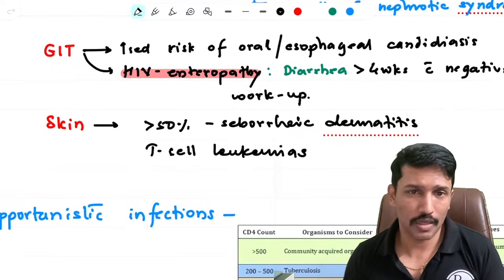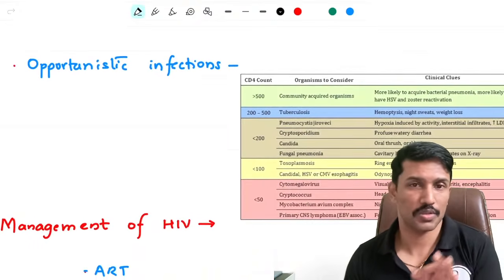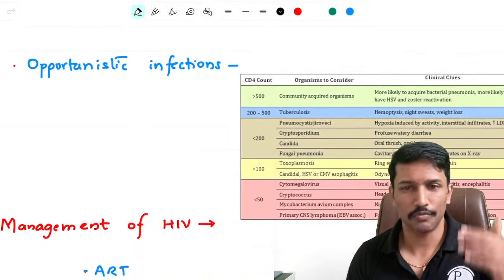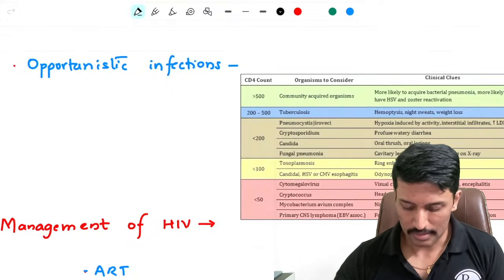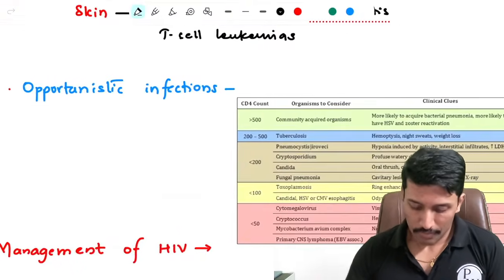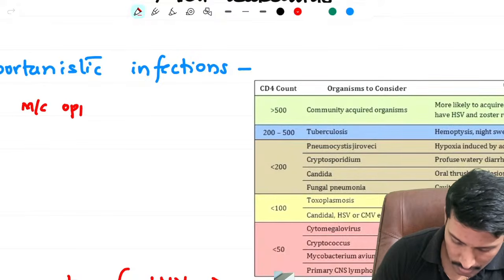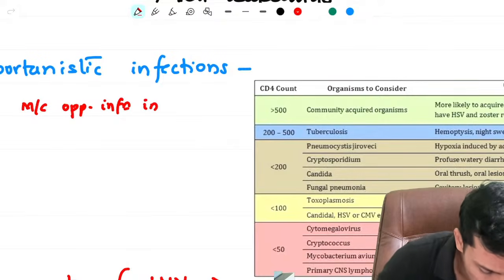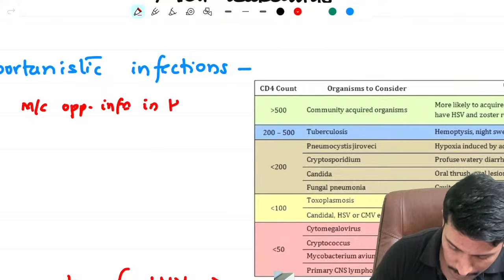Okay. But I definitely also want you to write a small table mentioning important opportunistic infections, because as CD4 count declines, the risk of opportunistic infections goes on increasing. So what are the important opportunistic infections? Well, the first thing you have to mention here is the most common opportunistic infection in HIV.